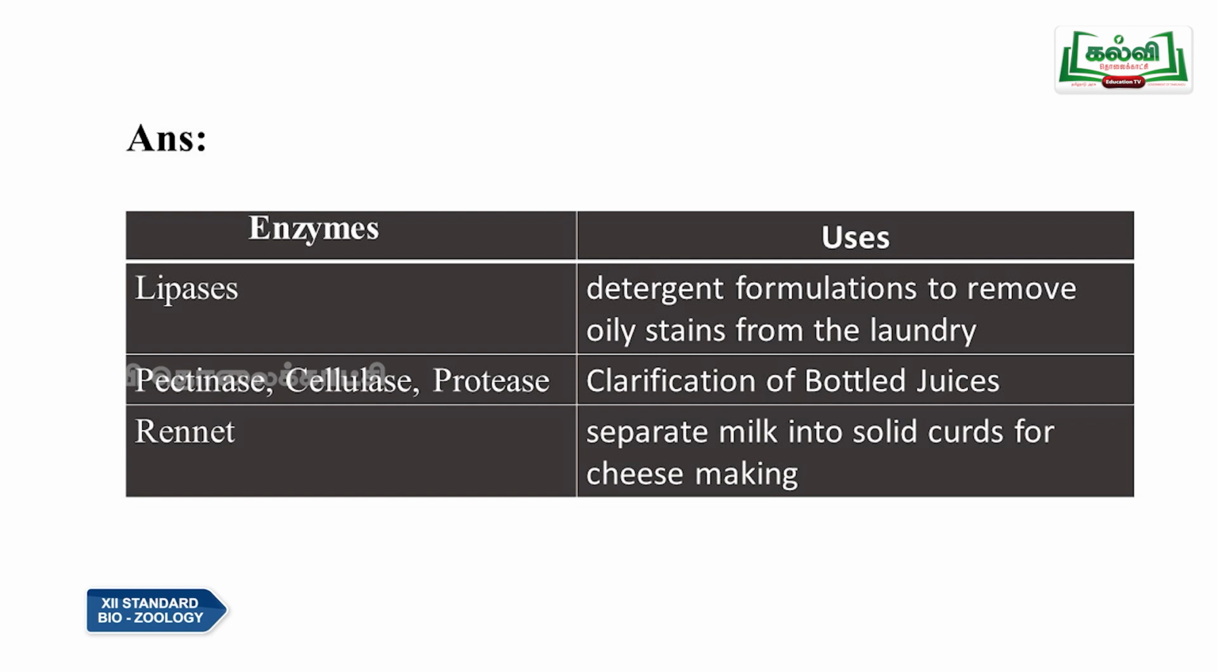Lipases are used in detergent formulations to remove oily stains from laundry. Pectinase, cellulase and protease are used for the clarification of bottled juice, that means to make it thinner, so the thick part of the pulp is digested. That is called clarification. And rennet is used for the separation of milk into solid curds for cheese making. So this is the answer you have to write. Everything is there in your textbook, only thing is you have to order them.